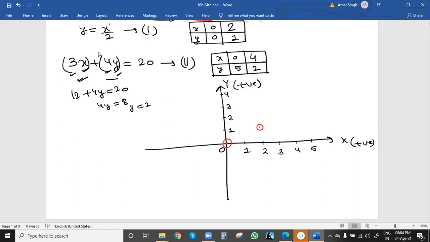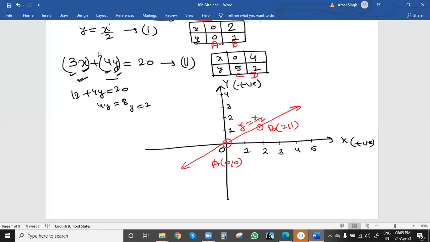What is the process then? We'll join both the points and extend in both directions. That is the process for obtaining one line. We use a scale to join these 2 points and then extend in both directions. So this line we got from the first equation, y equal to x by 2. We can name the points A and B. This is A, point 0, 0, and this is B, point 2, 1.